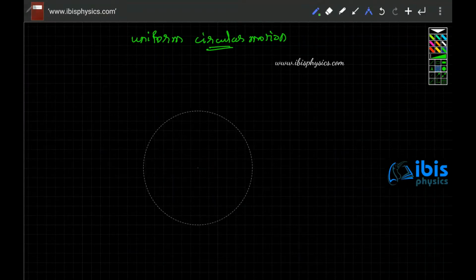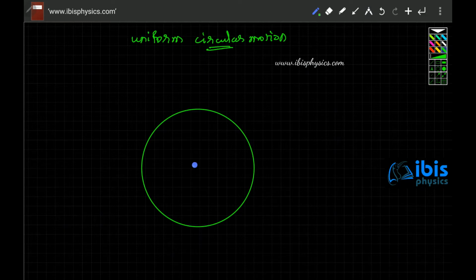So a particle is performing uniform circular motion. This is the center of the circular motion, and uniform circular motion means covering equal number of revolutions in equal intervals of time. Suppose it is moving with uniform circular motion, let us assume some sense of direction, either clockwise or anti-clockwise. Let us assume that it is moving in a clockwise direction.